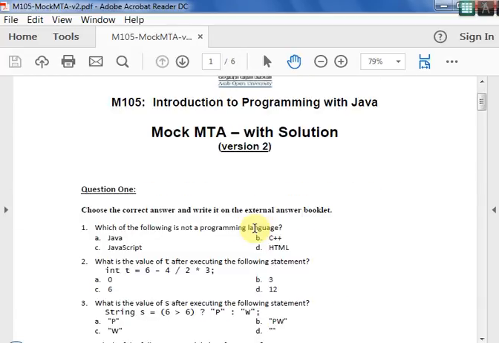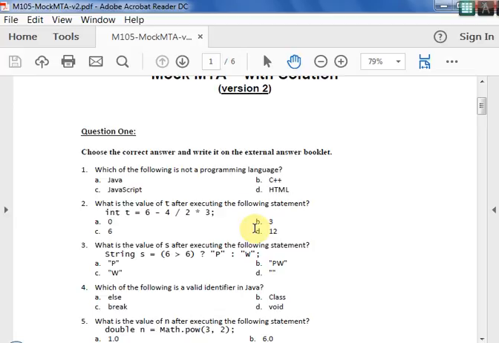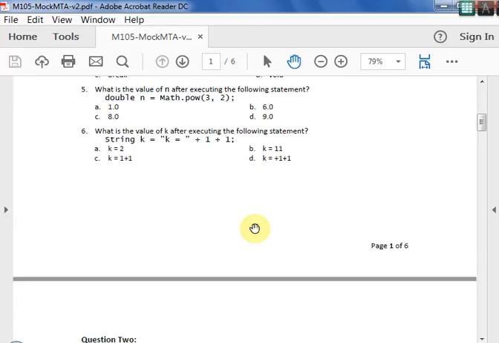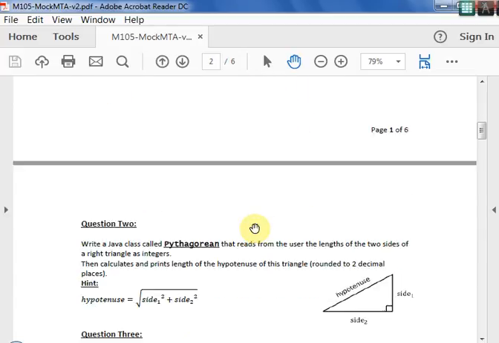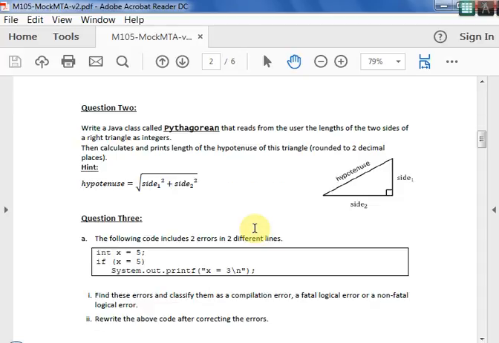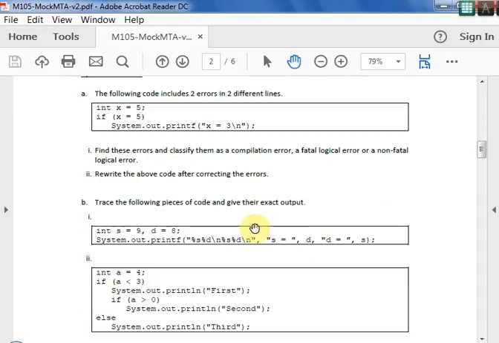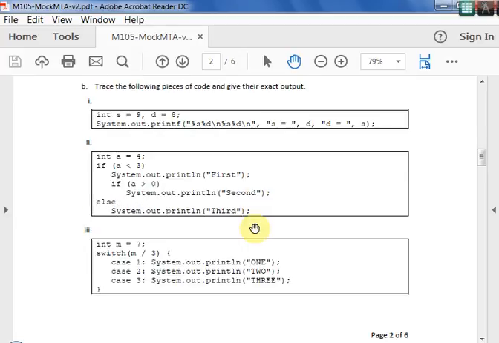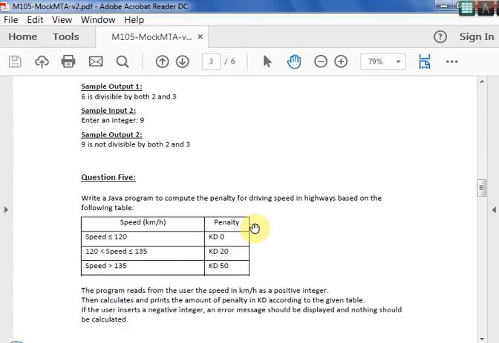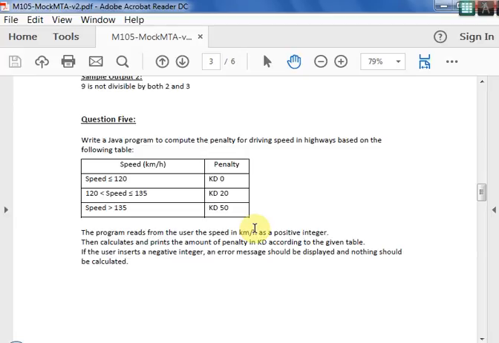So it has 5 questions. Question number 1, 2, 3, 4, 5. Question number 1 talks about the multiple choice questions. For multiple choice questions, I'm not going to discuss this because these are simple questions. And apart from this, you don't have any essay type questions. The next you have question number 2, program. Question number 3, finding the outputs and the errors and rewriting the code. Question number 4 is a program, and question number 5 is a program.